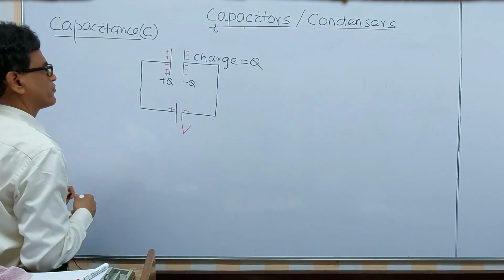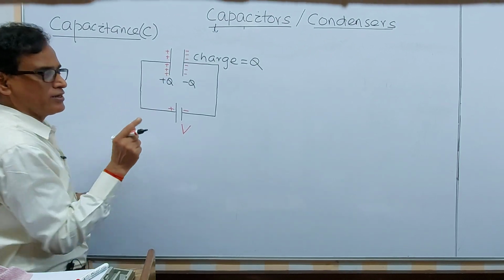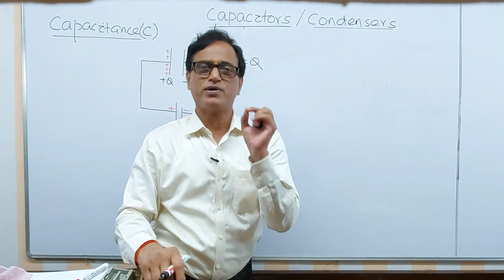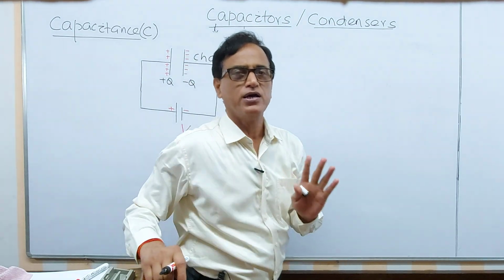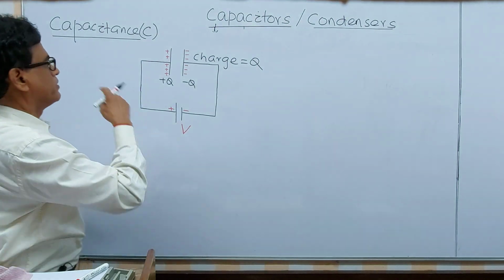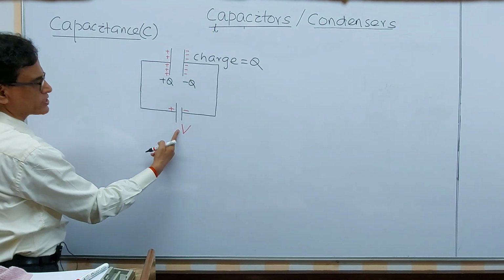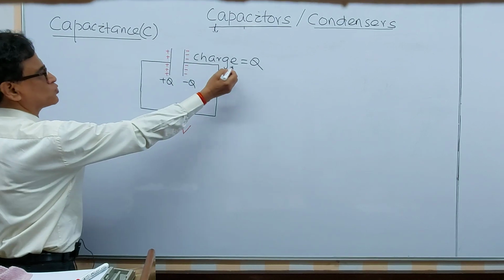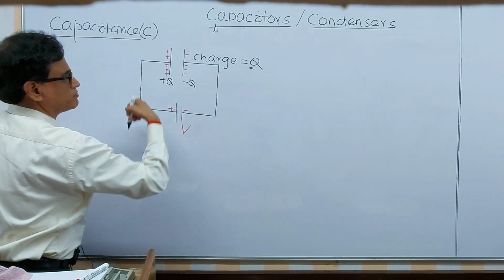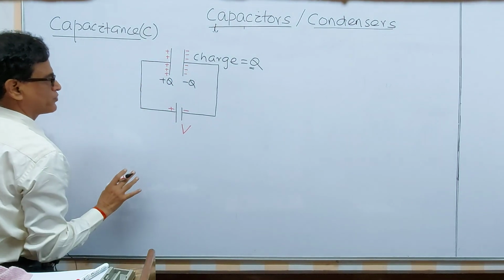Now the question is, how much charge can be stored across this one? This is the most important. I think the entire chapter will be explained by a single formula. See. Now here, if you apply the voltage V, charge can be stored. So Q is the charge stored. For example, either plus Q or minus Q in magnitude, Q is the charge.